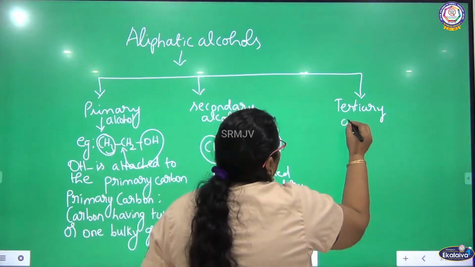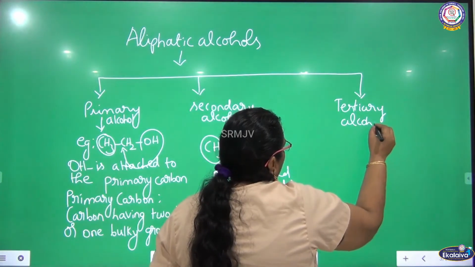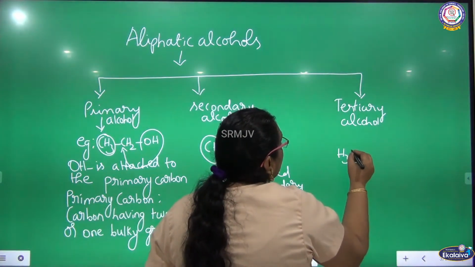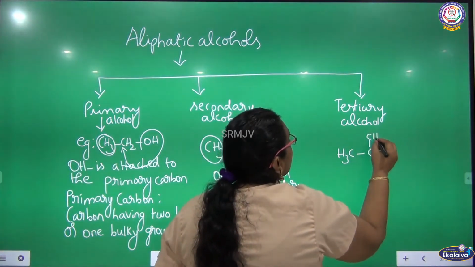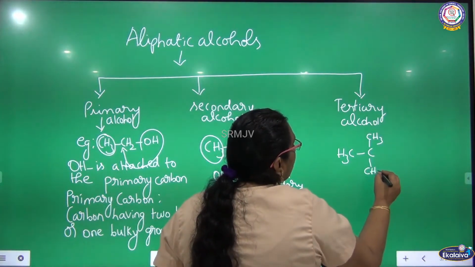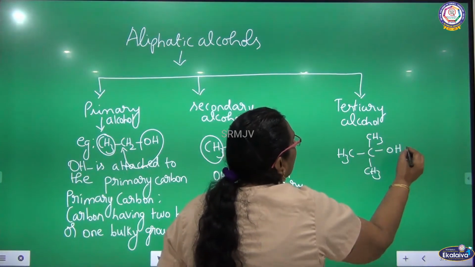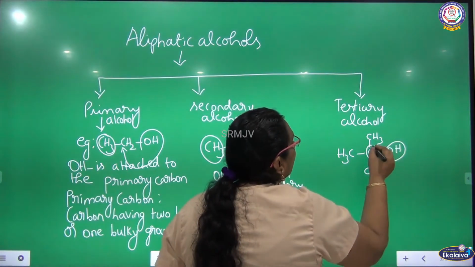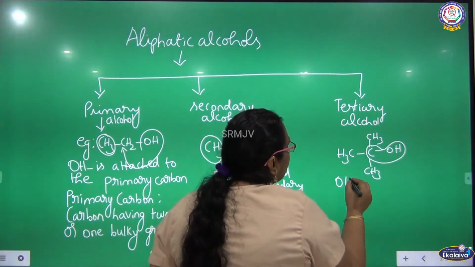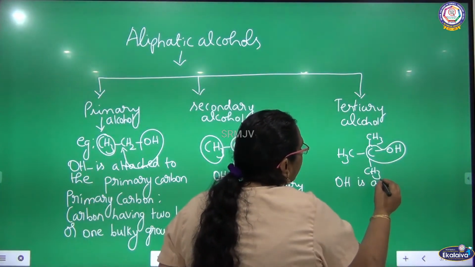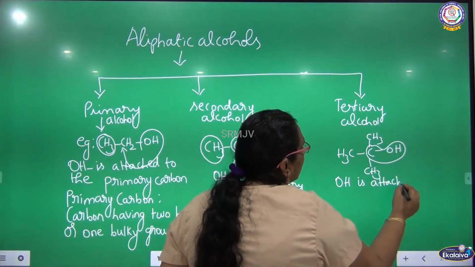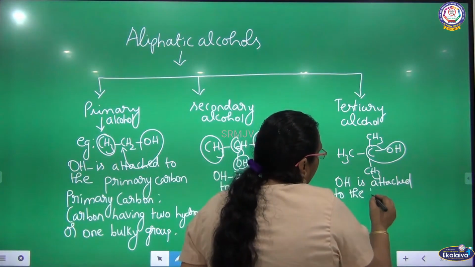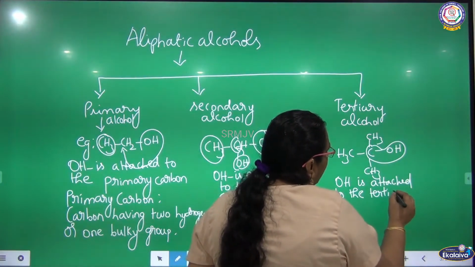What is the next one? Tertiary alcohol. What is tertiary alcohol? We are going to give an example: (CH3)3COH. Listen here, this is tertiary alcohol. So here OH is attached to the tertiary carbon.